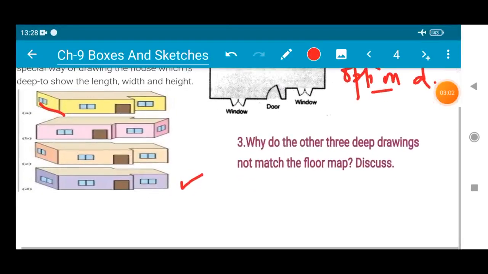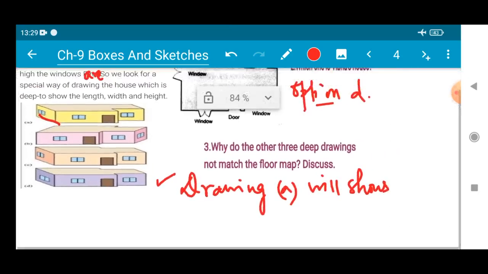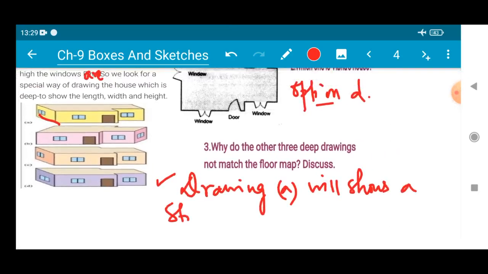So you will write: drawing A shows a straight back wall. So that is why it is not getting matched with the floor map.